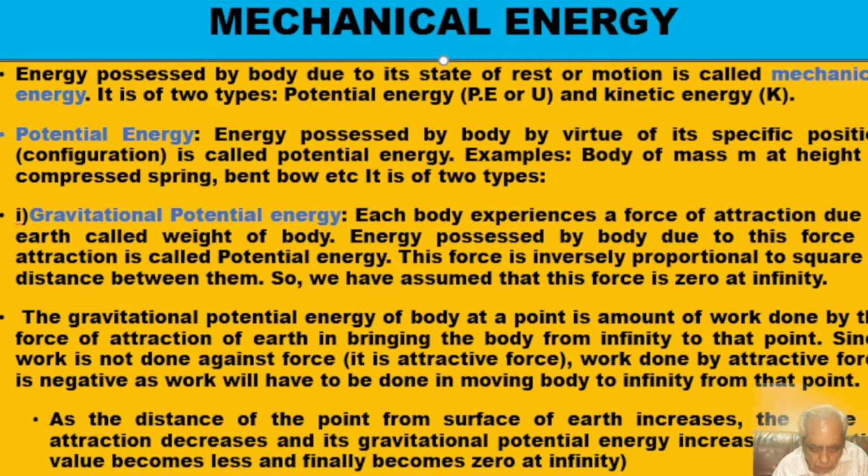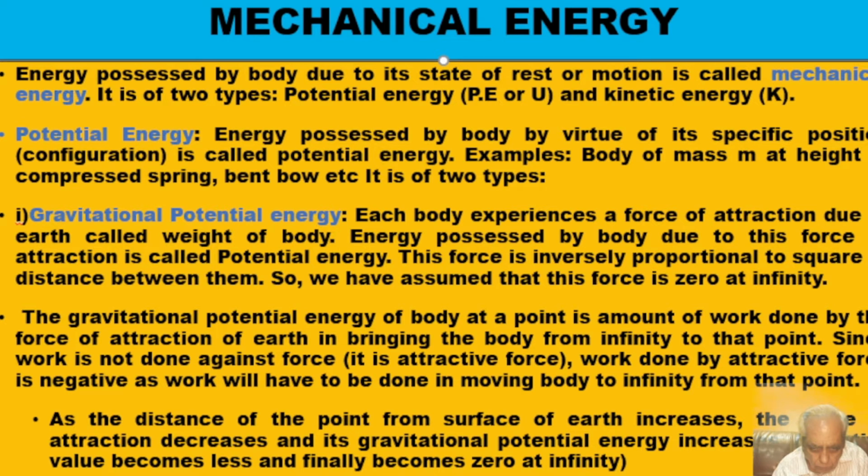So in case some work has been done on the body, the body has got the capacity to do work. This capacity of the body to do work is called energy. Now, energy of a body is of two types. One is due to its position.